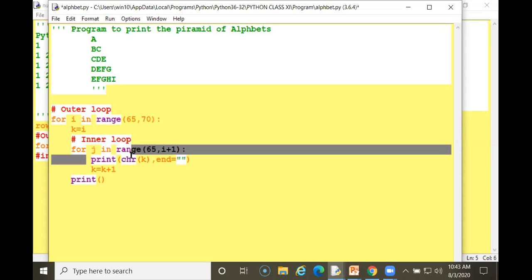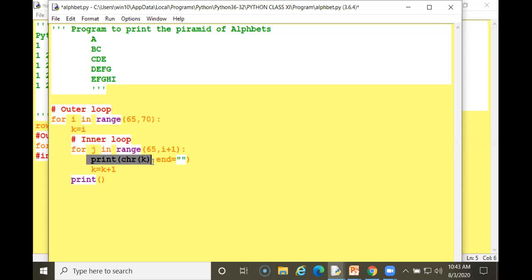अब मुझे प्रिंट करना है कैरेक्टर. अब मैंने इसका एक कोड दिया है, नंबर दिया है, अब मुझे चाहिए कैरेक्टर में. So what do I use? The char function, chr. This is assigning to this. So this is K, which is assigned I to K. Now this is for space. Now print, this is K equal K plus 1, meaning it is an increment.